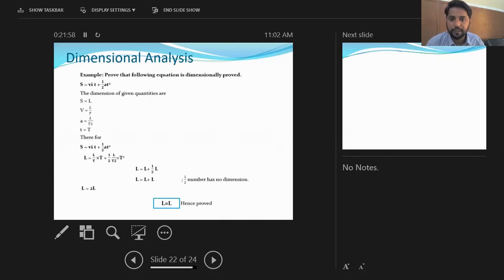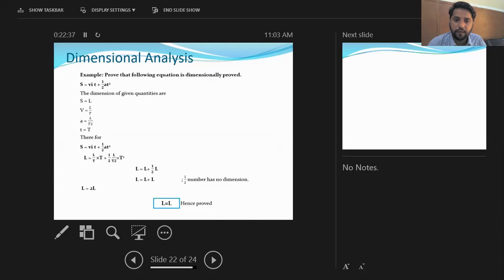Here is a simple example to explain dimension analysis: the second equation of motion, which is S = Vi t + 1/2 a t². Now we want to analyze its dimensions. For dimension analysis, first of all we make the data. Why? Because in that equation, a few physical quantities have dimensions that are already known. As we know, S is the distance, so the dimension of distance is capital L. Vi is the initial velocity.